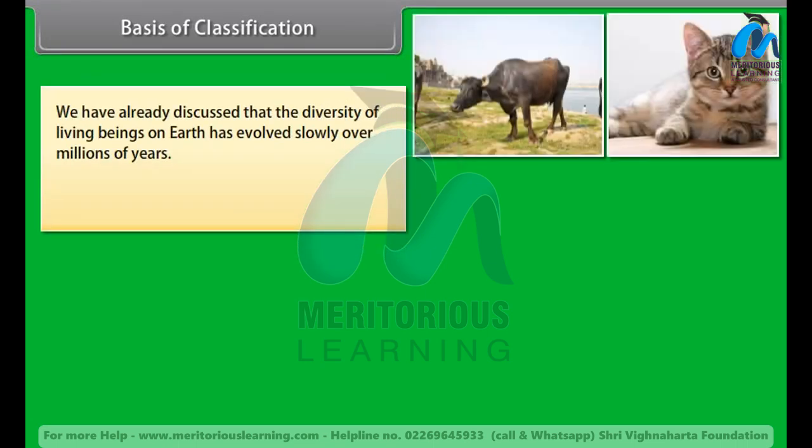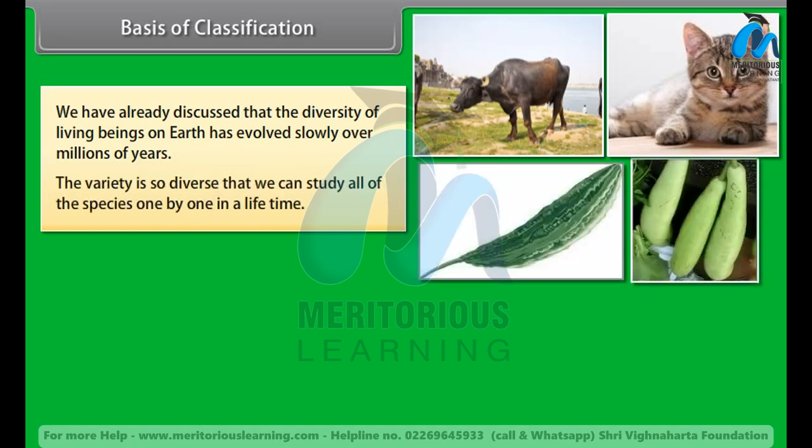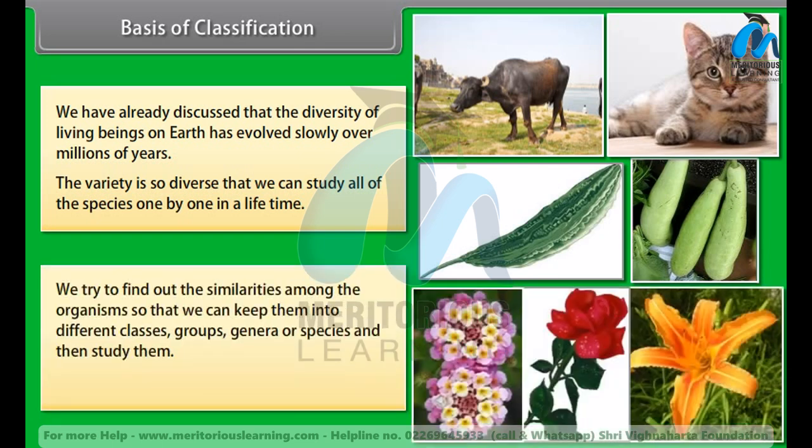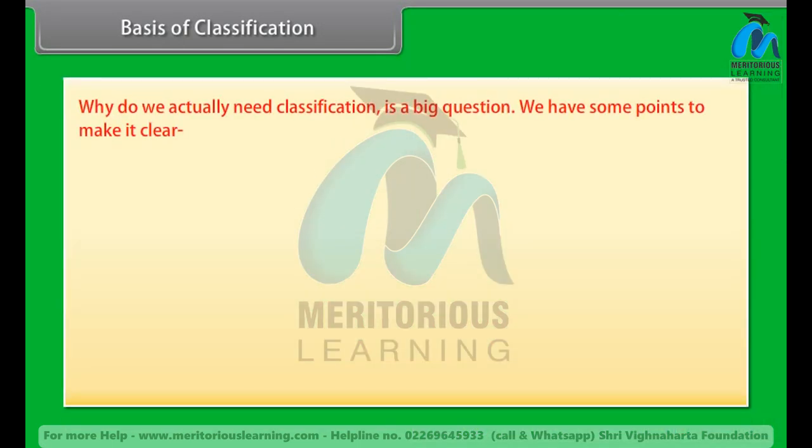Basis of classification. We have already discussed that the diversity of living beings on Earth has evolved slowly over millions of years. The variety is so diverse that we cannot study all of the species one by one in a lifetime. So we try to find out the similarities among the organisms so that we can keep them into different classes, groups, genera or species and then study them. This grouping is known as classification. Why do we actually need classification is a big question.